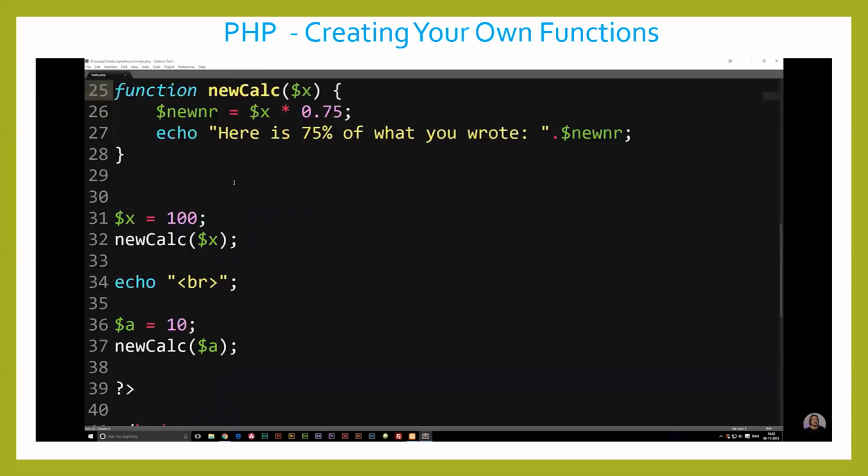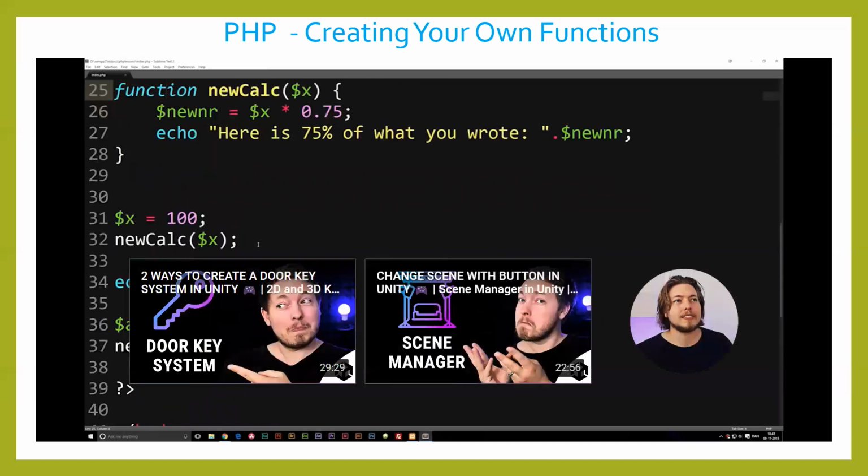So this is the basic idea behind functions, and I could get a lot deeper into this. I think we're going to stick with this for now, since this is all we need to know in order to create something like a login system. So for now, we're just going to stick with this, and later on, when we get to the more complicated stuff, we'll get more in depth into functions.